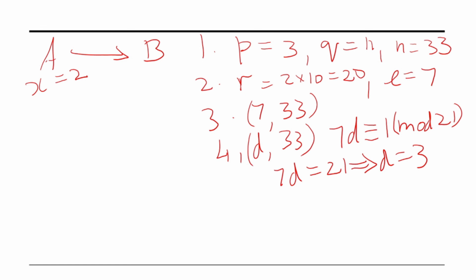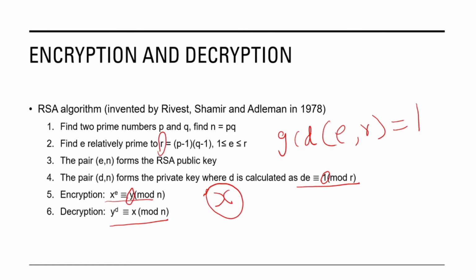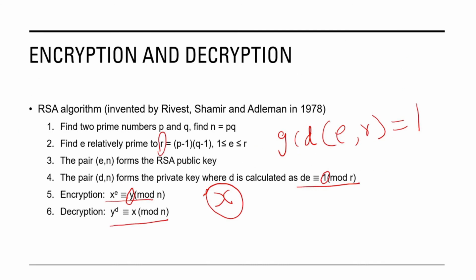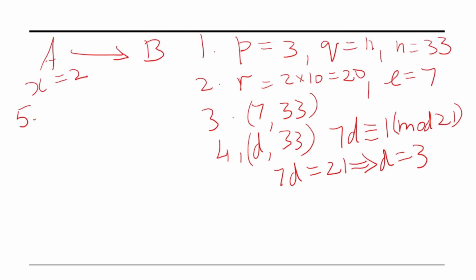Next, we have to encrypt x is equal to 2 using the relation x power e congruent to y mod n, which is the fifth step. So here e is 7, x is 2. So 2 power 7 is congruent to y mod n, which is 33.